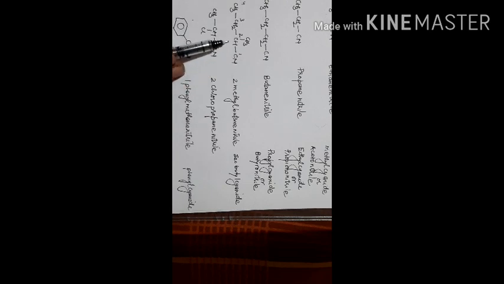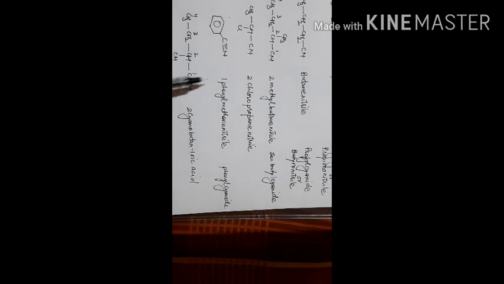So 1, 2, 3, 4 carbons are there, and at number 2 carbon you are seeing the methyl group, so it will be 2-methyl butane nitrile. It is the IUPAC name, and in the common system this is secondary butyl cyanide.